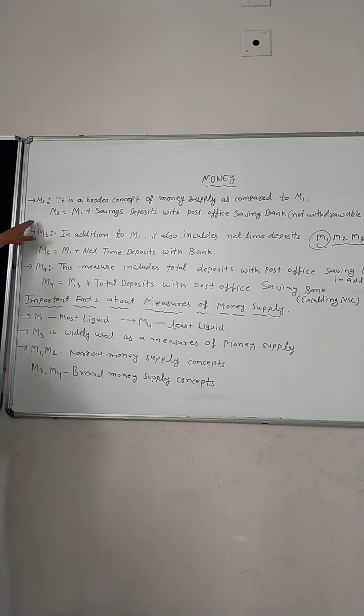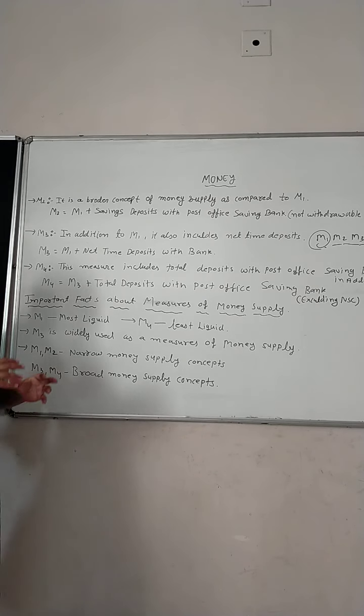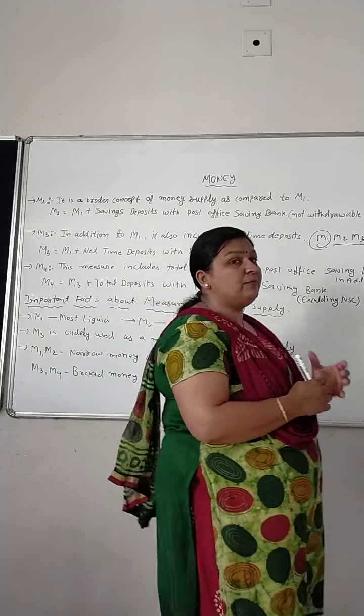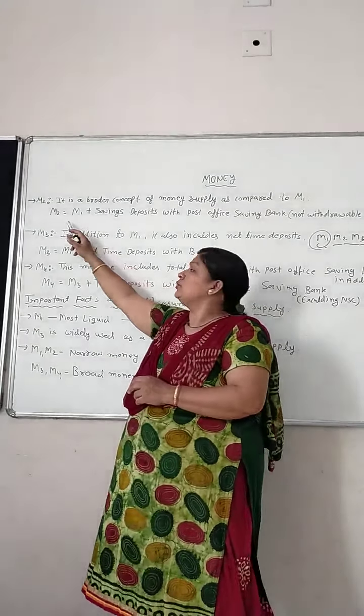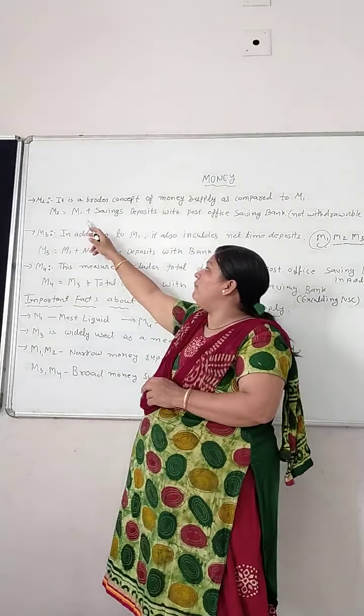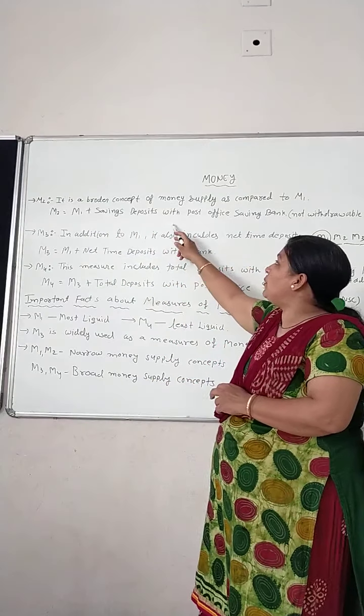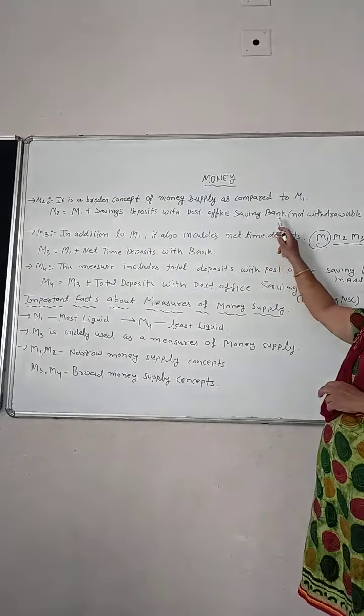Now move on to M2. So what is M2? M2 is another measure of the money supply. M2 is a broader concept of money supply as compared to M1. But why? Because see the formula of M2: M2 equals M1 plus savings deposits with post office savings banks.